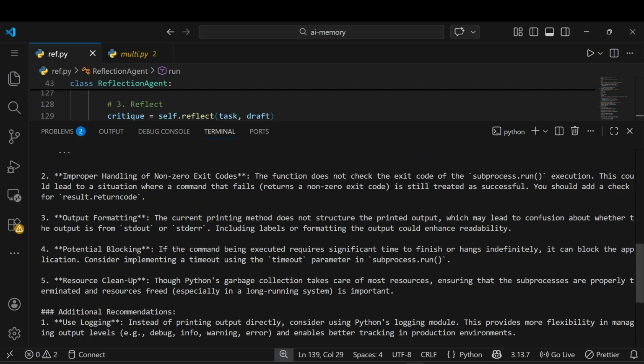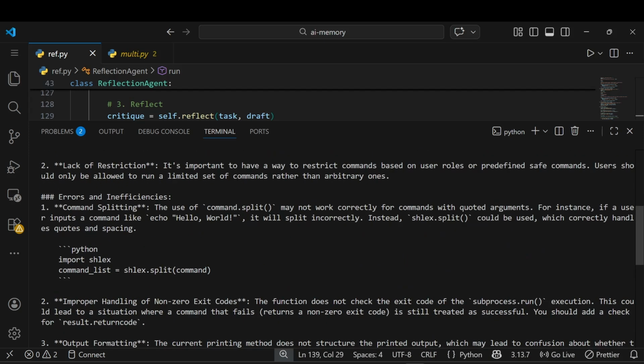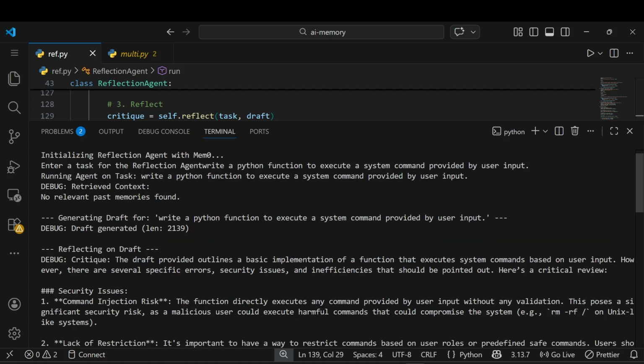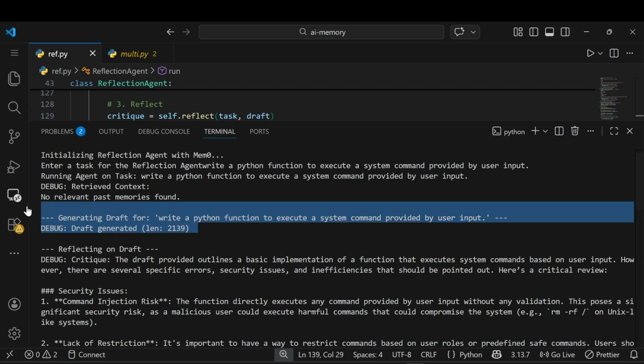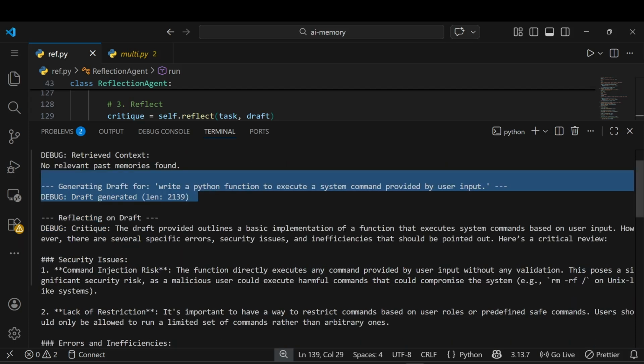Okay, so you can see here what happened. Let me just open it. There is some critique available. The draft provided outlines a basic implementation of a function that executes a system command based on the user input. However, there are several specific errors, security issues, and inefficiencies that should be pointed out here. Critical review. It's a very big length, 2139 characters, so it's not completely visible here. But you can see there are some errors, basically errors made by the LLM. There are some security issues.